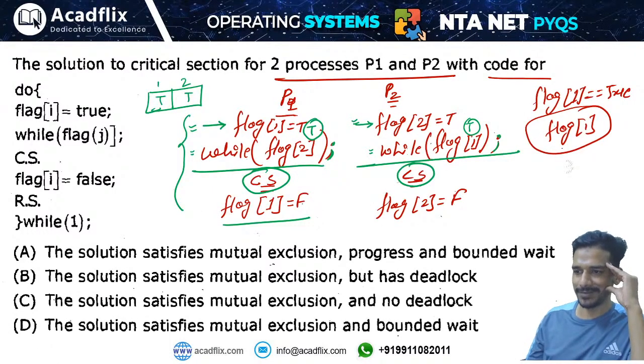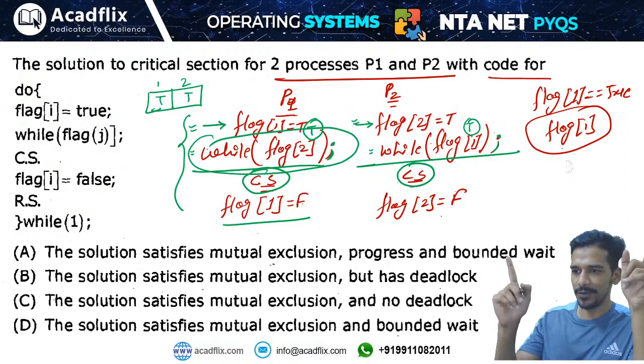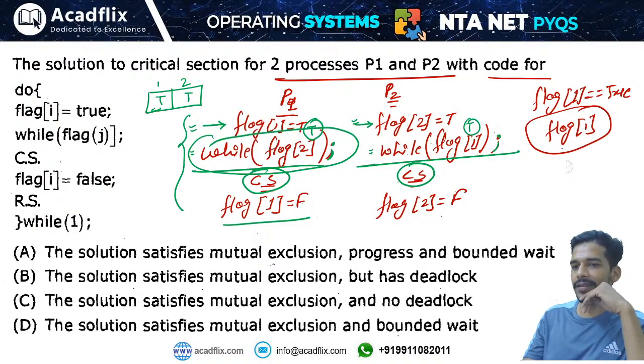ऐसे भी लोग होते हैं. So I hope you understood this, because both of the flags are up. Okay, both of the flags are true. That's why these two are not able to enter the critical section.